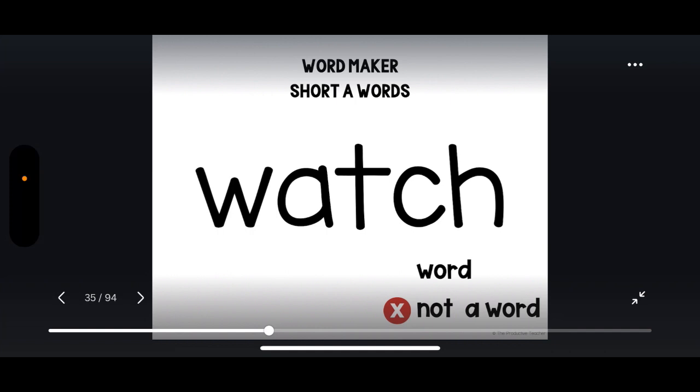Now you might be saying, wait a minute, this spells watch. And that's right, because A makes the aw sound after a W. But we are not working on the atch word family. We're working on the atch word family. Watch is not a word.